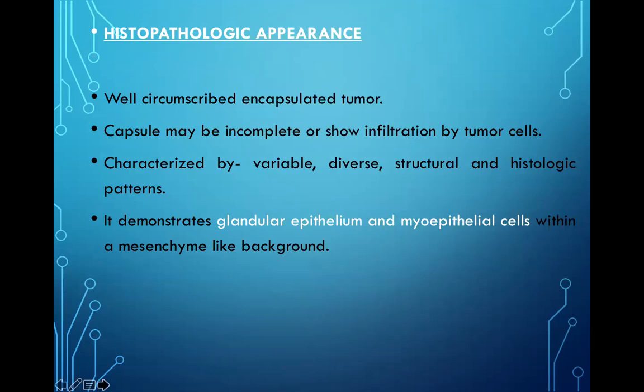Histopath features: it is a well circumscribed encapsulated tumor. The capsule may be incomplete or show infiltration by tumor cells. And it is characterized by variable, diverse structural and histologic patterns. Mostly, it demonstrates glandular epithelium and myoepithelial cells within a mesenchyme-like background.